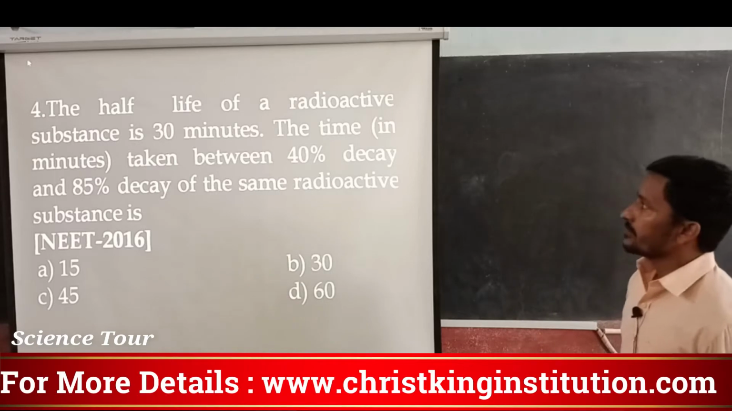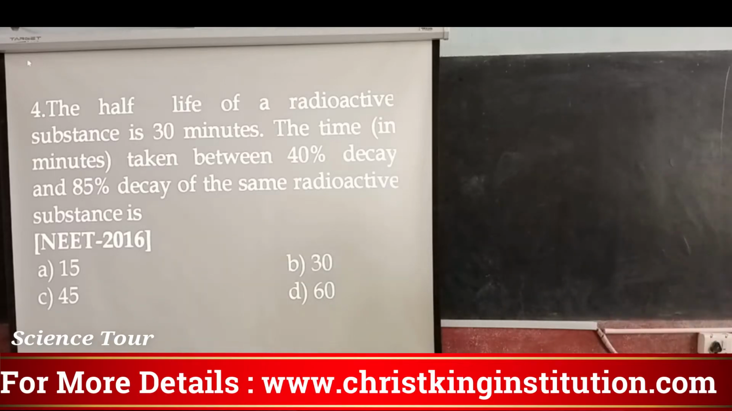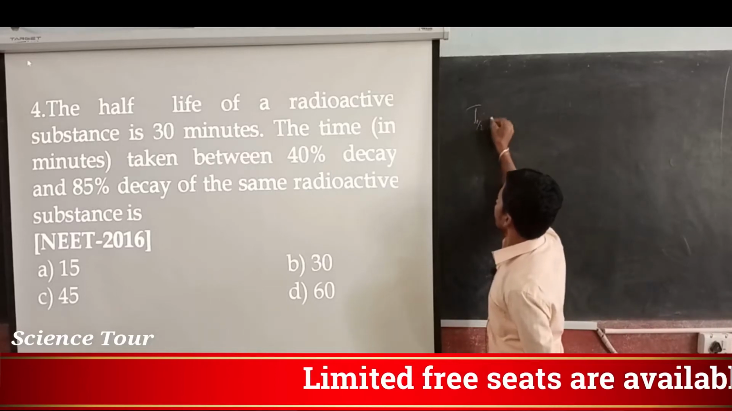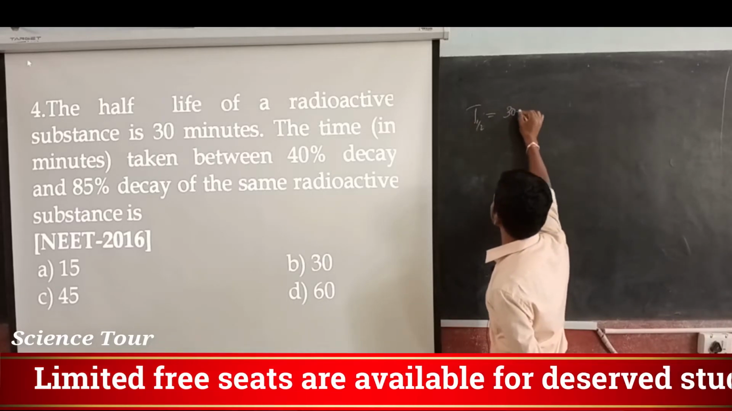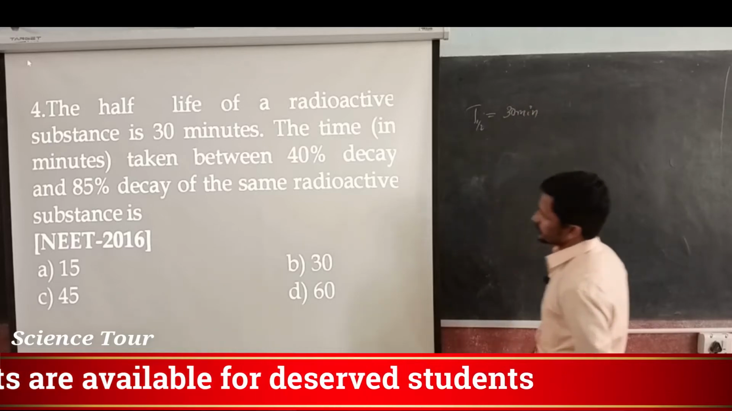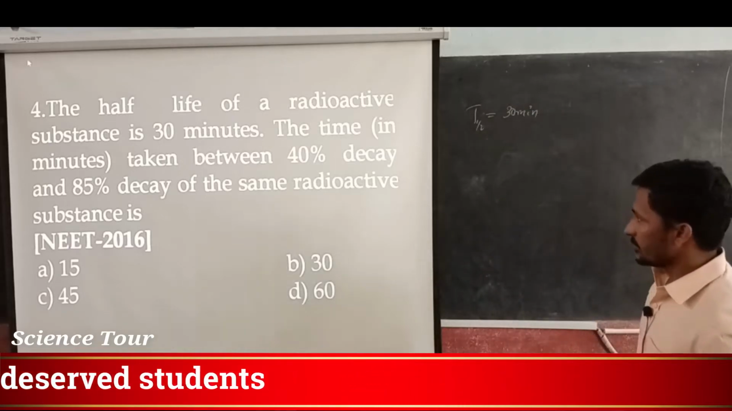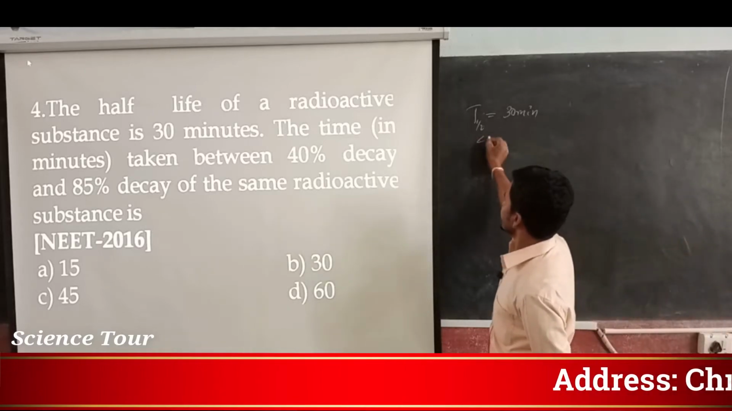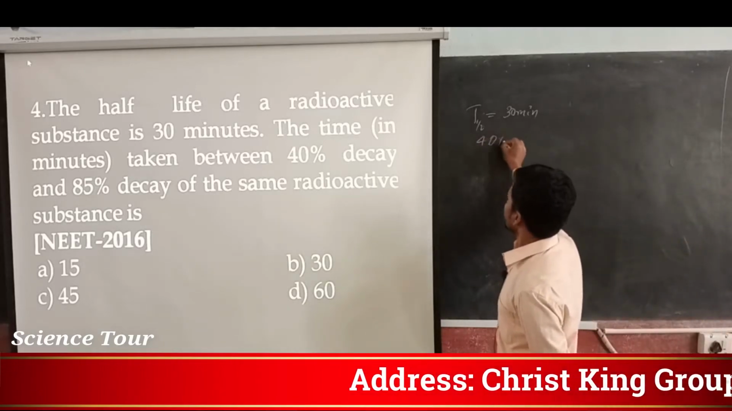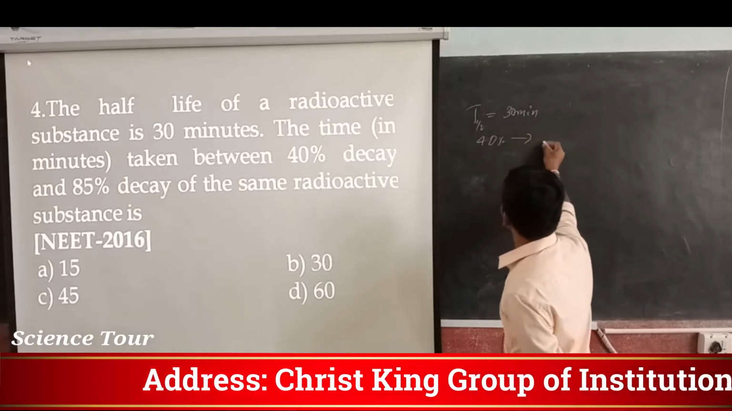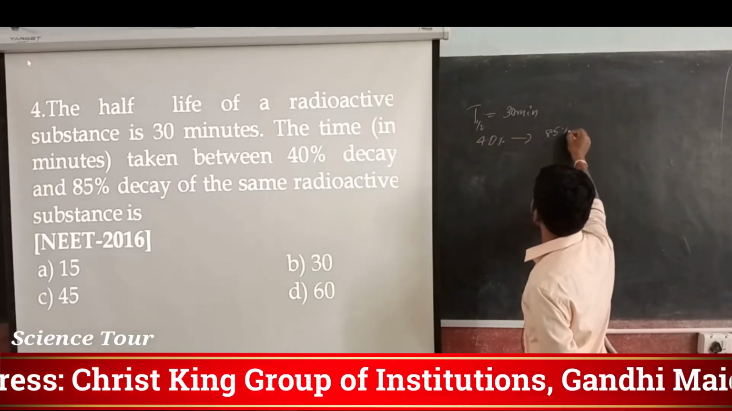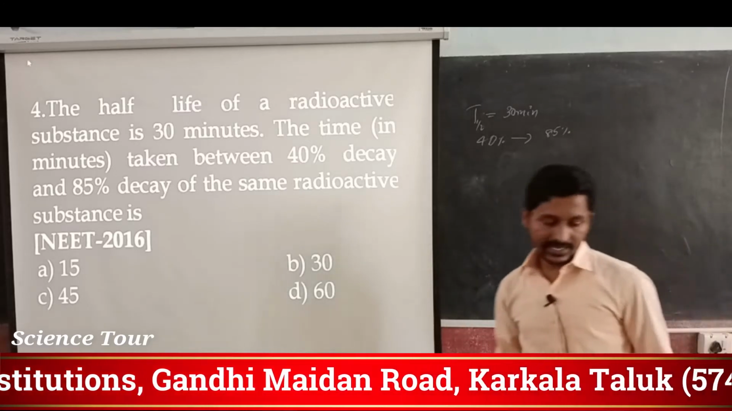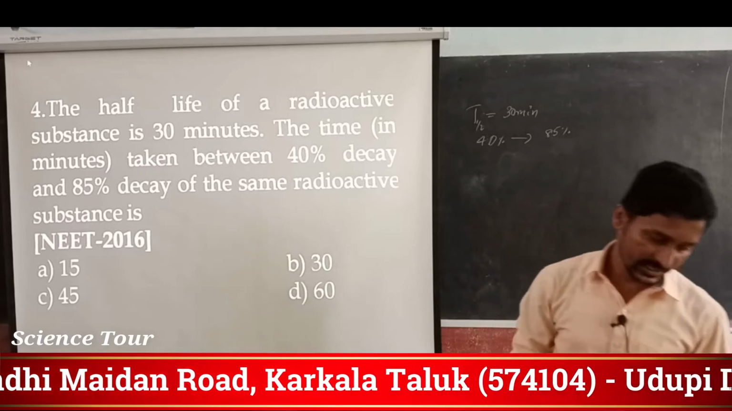The half-life of a radioactive substance is 30 minutes. The time taken between 40% decay to 85% decay of the same radioactive substance is?